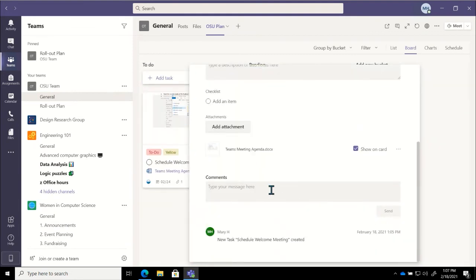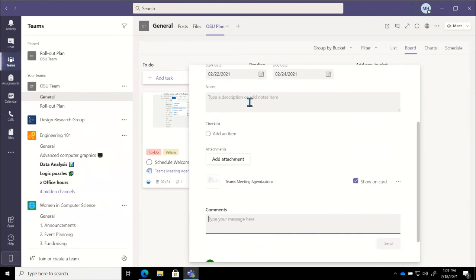Then if there are comments I want to leave, I can put those comments here. Now comments, once I type one in and click on Send, will show up at the bottom here. They will always be there. So that is a way I could permanently add a comment. Notes are something that we could change or adjust as we need to.